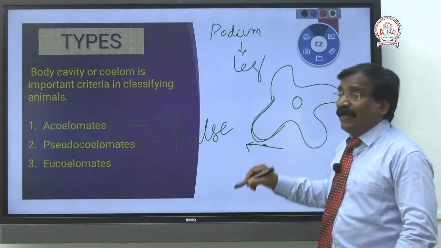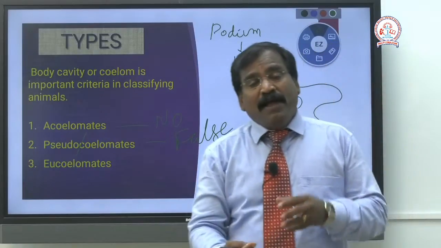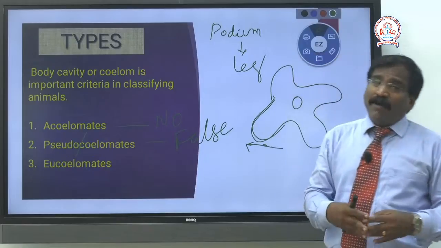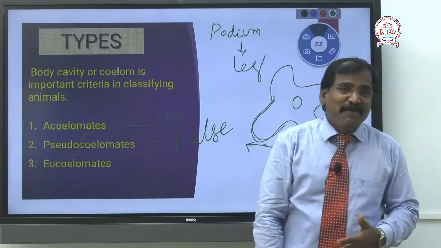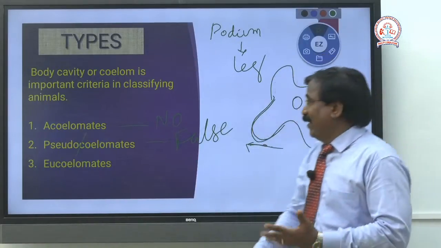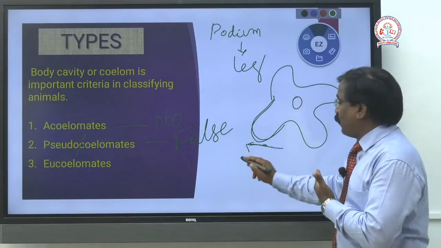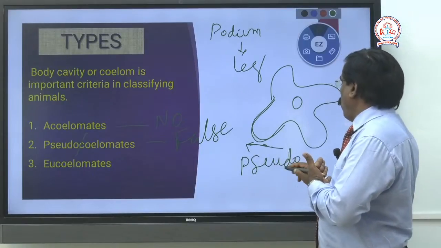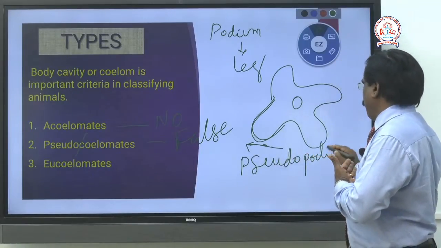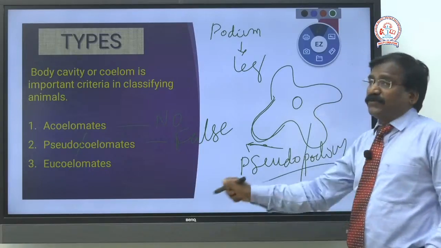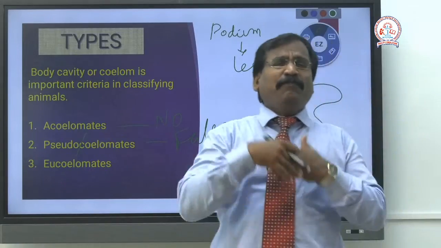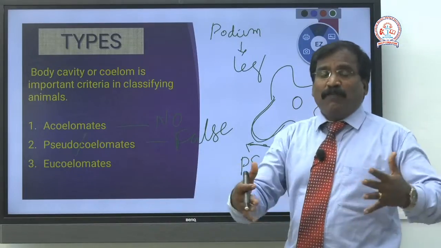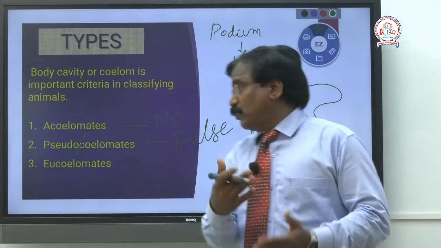A projection comes out of the body. We cannot call it a leg, it is only like a leg. That is why it is called pseudopodia. Pseudo means false leg. It performs the function of a leg, but it is not the real leg. So that's why it's pseudo.